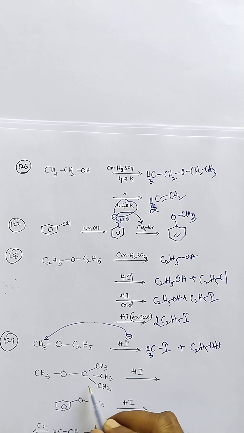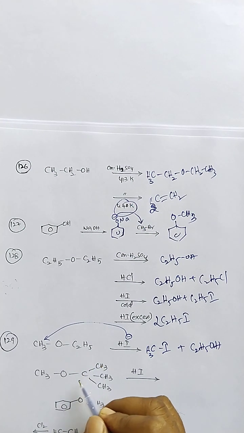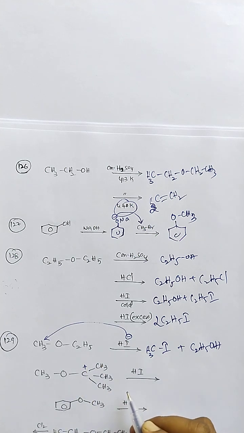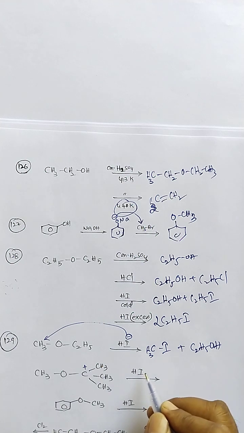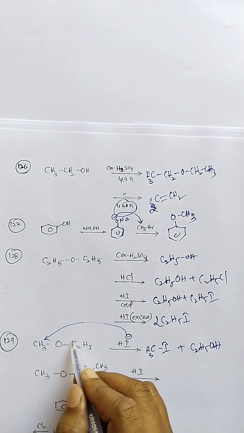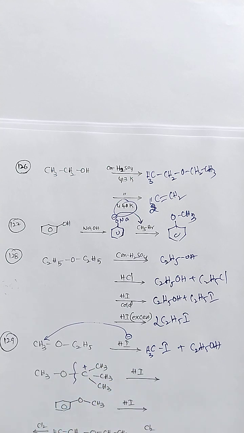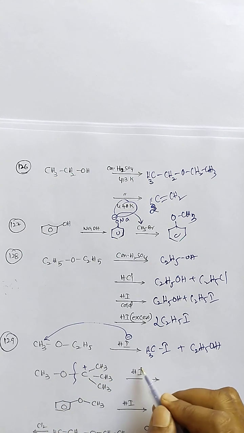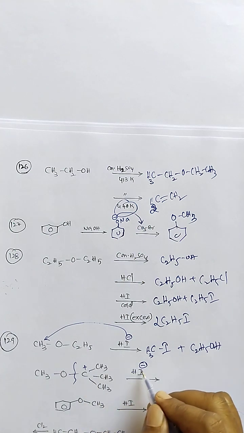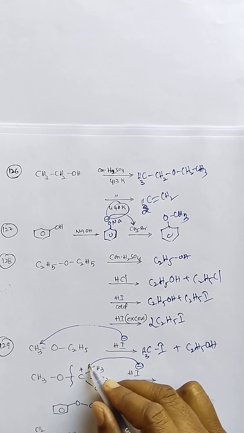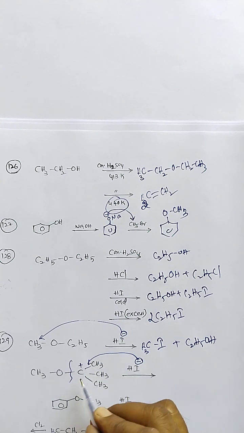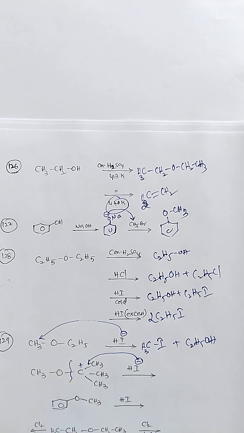Whenever there is a bulky alkyl group and there is a chance of formation of a carbocation, an SN1 type nucleophilic substitution reaction takes place. Here, if the carbocation is very unstable, it is SN2 type. But here it is an SN1 type reaction, so this carbocation is generated, and the iodo group goes to this more bulky carbon after detachment of the ether bond.